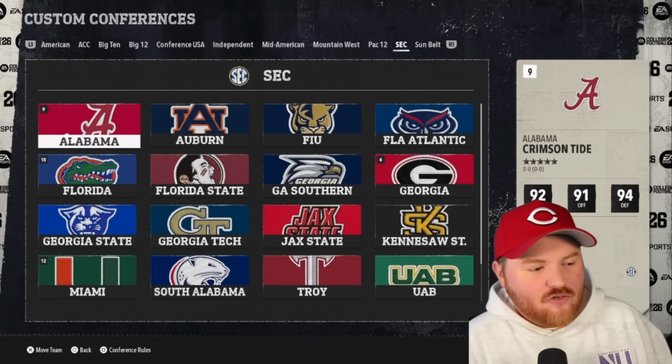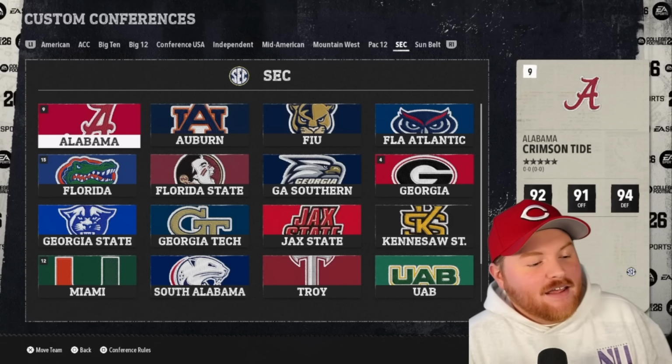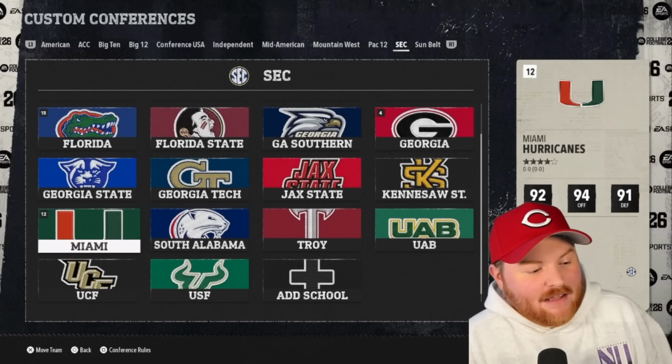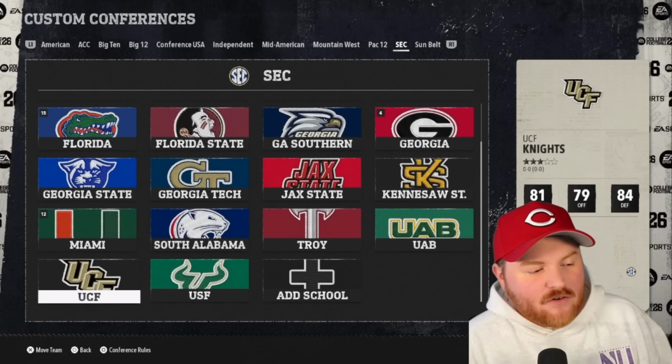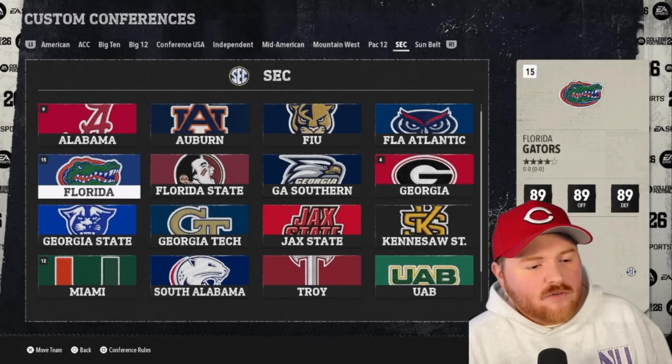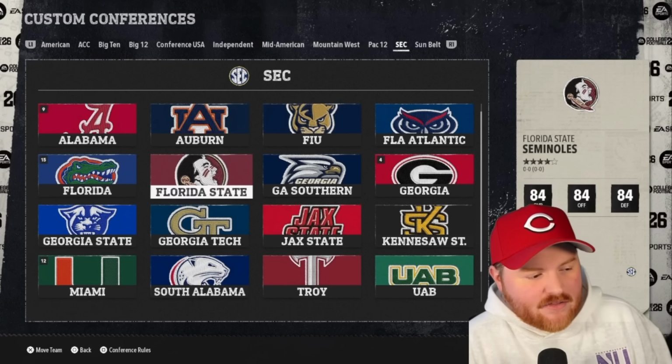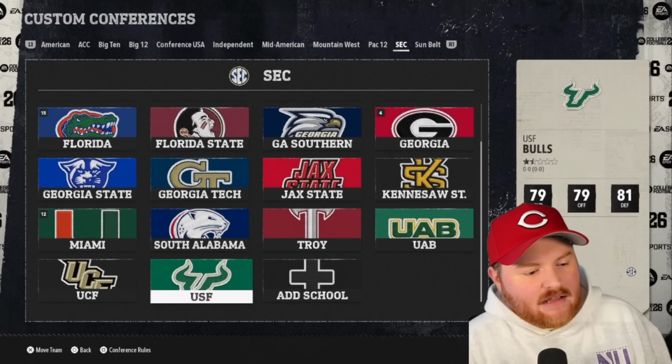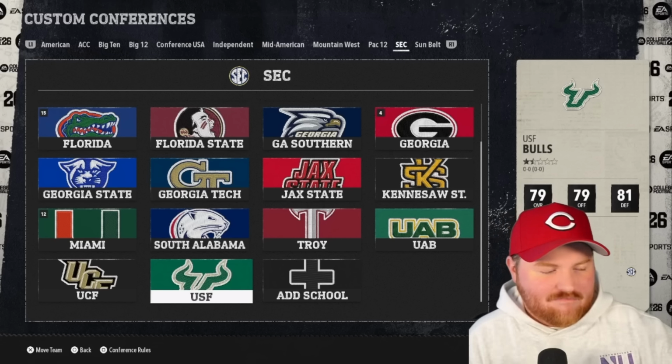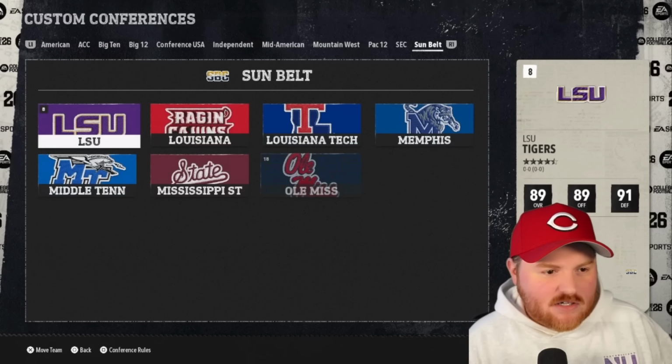FIU, FAU, Florida, FSU, Miami, and UCF and USF from Florida. And from Georgia, we have Georgia Southern, Georgia State, Georgia Tech, Kennesaw State from Georgia. I forgot to include UAB in the Alabama teams. That one is hard to do off the top.